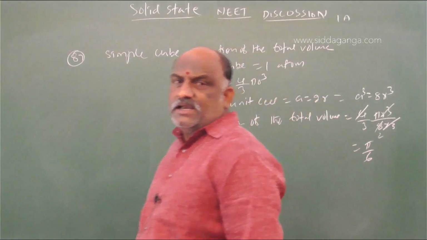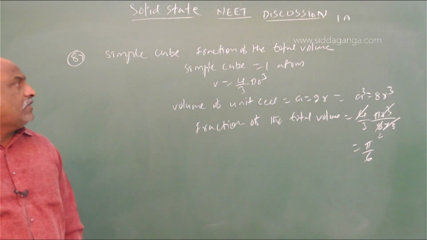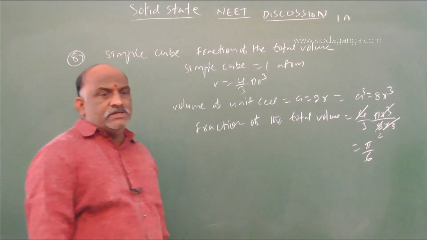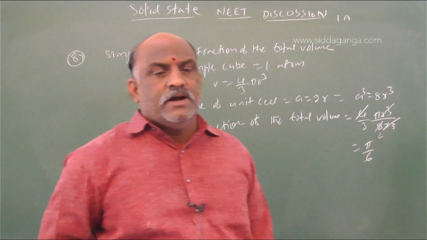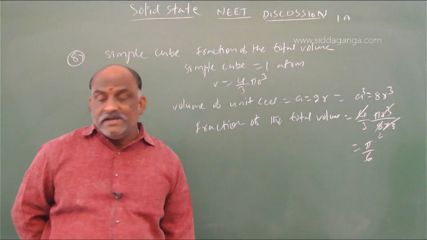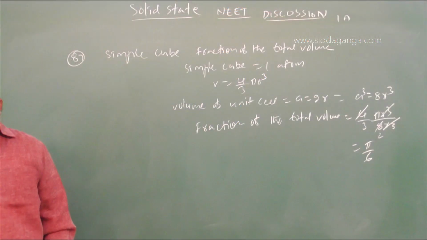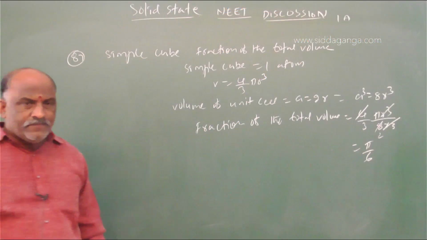Pi by 6 is the right answer for the fraction of the total volume occupied by the atoms present in a simple cube. The derivation part is there in the text. Go through that. Next is question number 88.